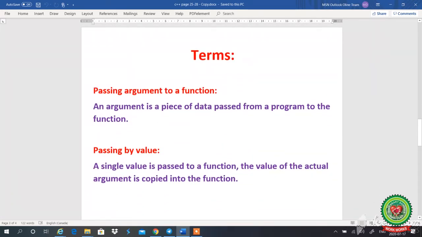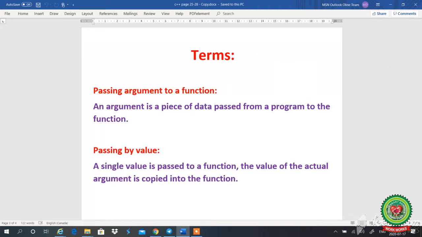Students, we have the topic of passing arguments to a function. In the last class we created a program to multiply two numbers using a function, where I took the function product and passed the values 5 and 9 to its arguments.